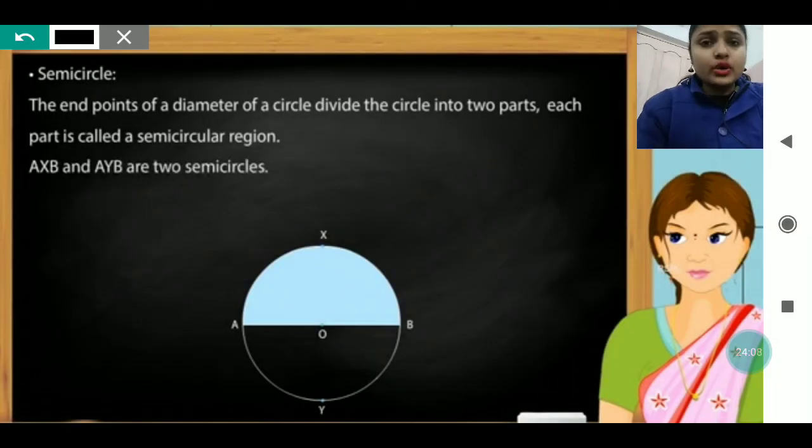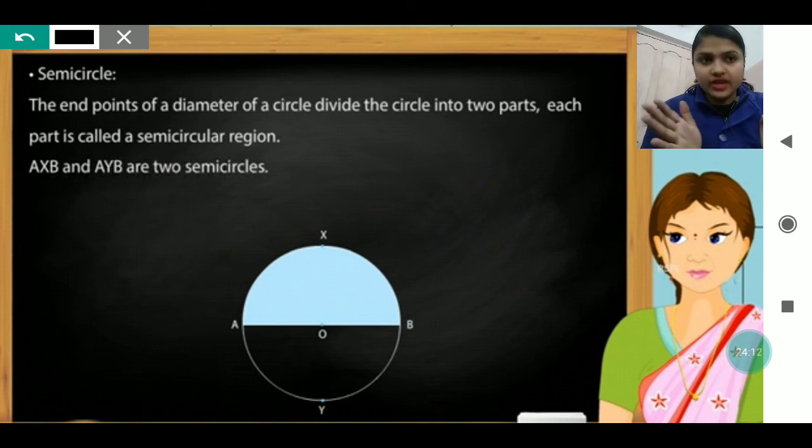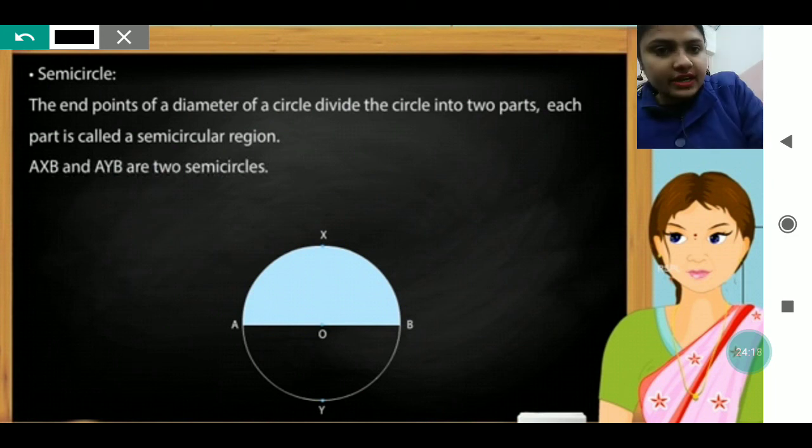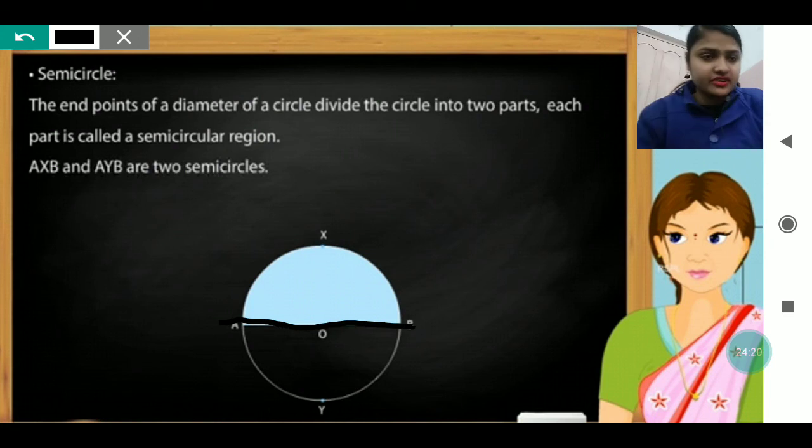Okay, so what is written: the end point of a diameter. Diameter we have already discussed. The end point of the diameter of a circle divides the circle into 2 parts. From the center, diameter means 2 radii, because the diameter is double the radius. So it is dividing the circle into 2 halves.